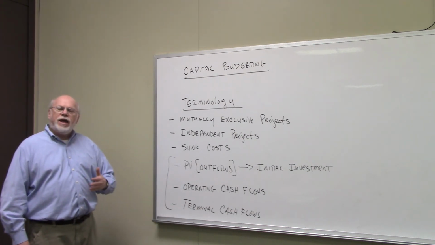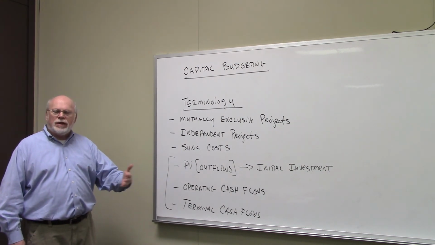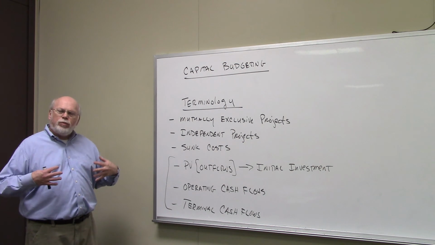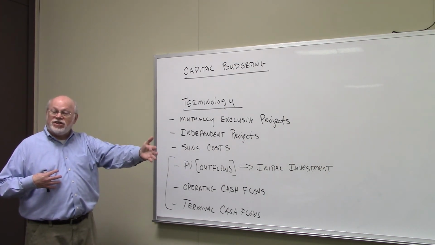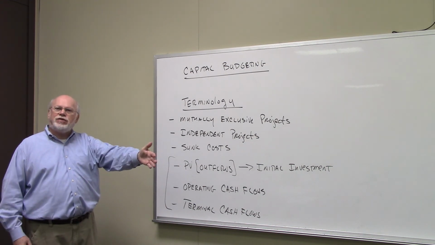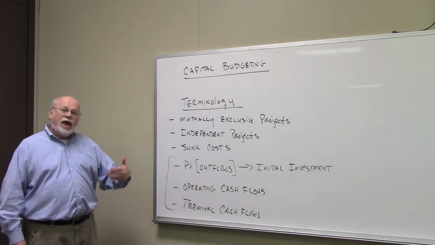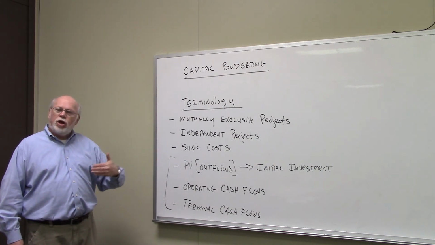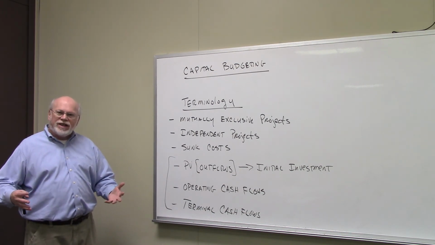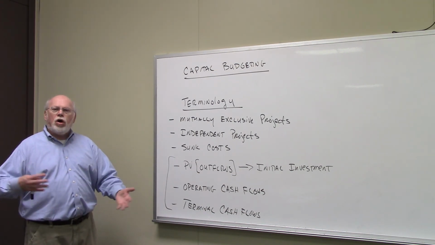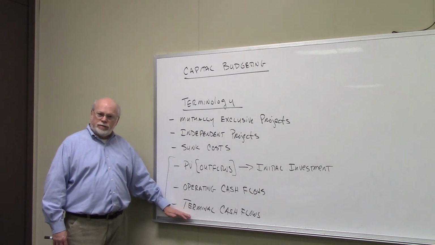Terminal cash flows are the cash flows that occur at the end of the life of the project. You know, the machine we buy today, we sell 10 years from today, we get a salvage value for that. That salvage value is part of the terminal cash flows. And when we sell assets in the future, we often have capital gains, depreciation recapture, there are tax consequences to all of that. All of that's going to get folded into what we call terminal cash flows.